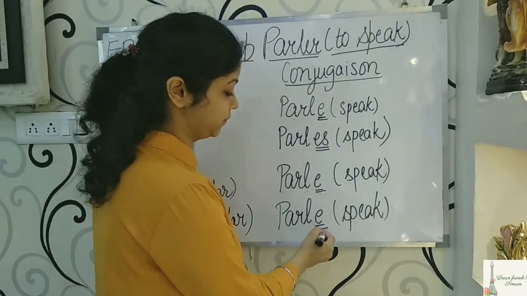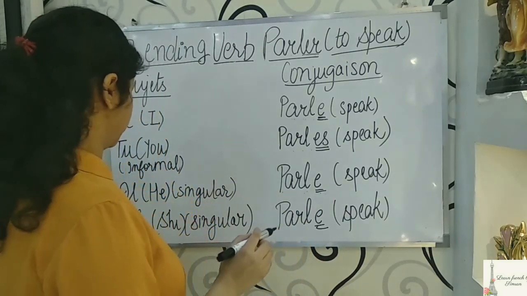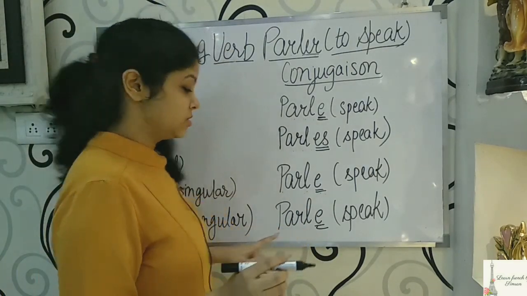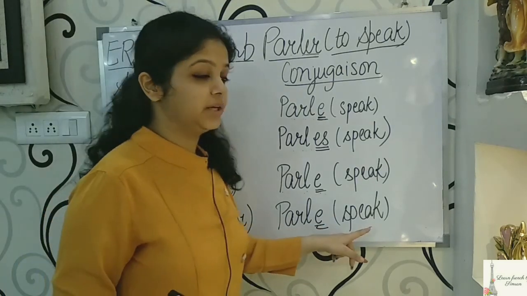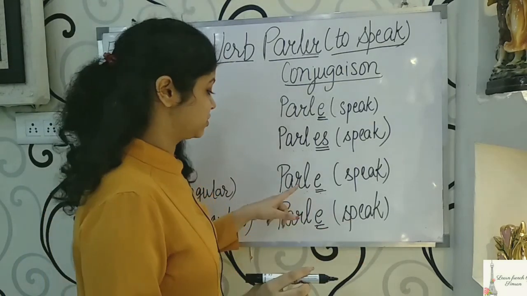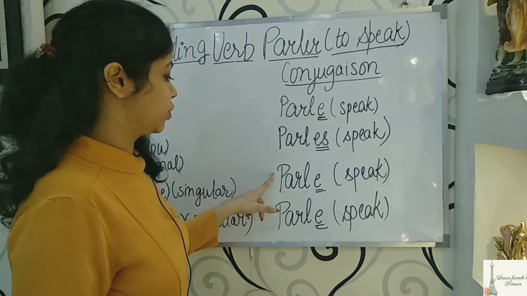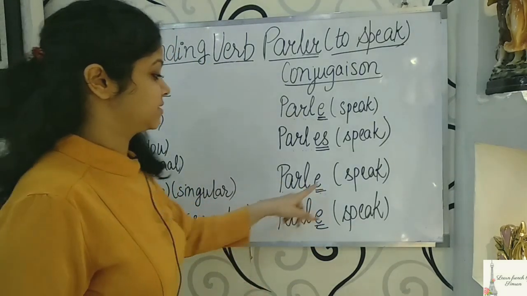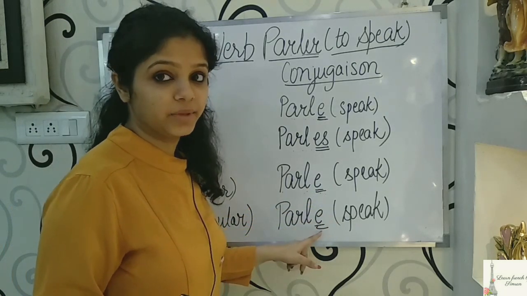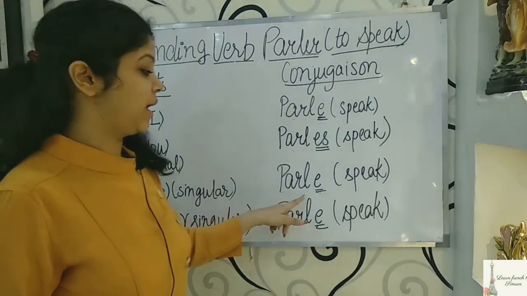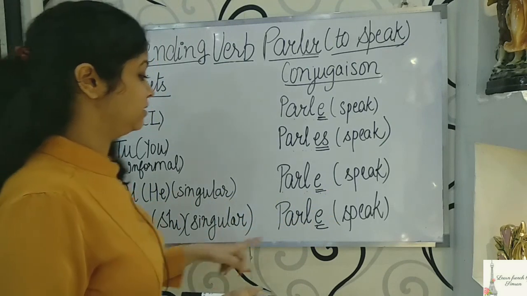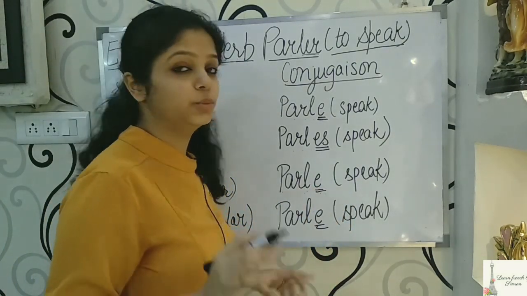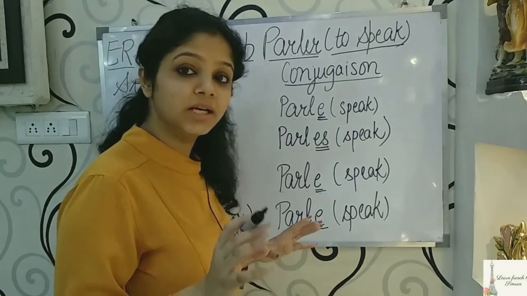It will end in E. That is, it will become elle parle, which is she speaks. You have to see here that the ending with il and elle is the same. The endings for both il and elle will remain the same.